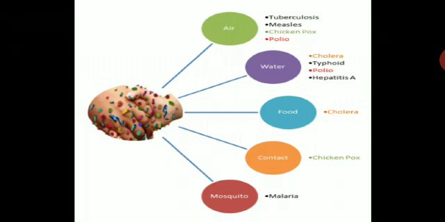Now here you can see human contact can also spread diseases, contagious diseases. Over here, various agents of the carrier are discussed. Through air, the mode of transmission is air. You will have tuberculosis, measles, chickenpox, polio. Waterborne diseases: cholera, typhoid, polio, hepatitis A. Due to food, you can have cholera. Due to contact, you can have chickenpox, and due to mosquito, you will have malaria. So these are the various diseases and their carriers. You can draw this diagram in your notebook, children. You can draw these circles and put all the modes of transmission and put the various diseases.